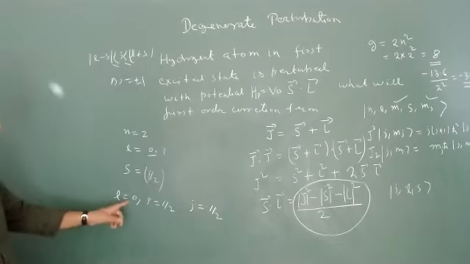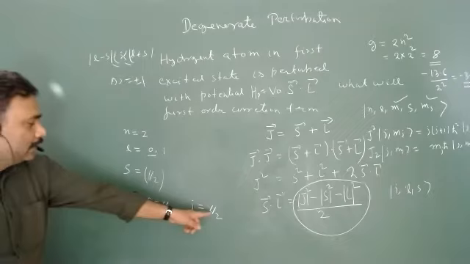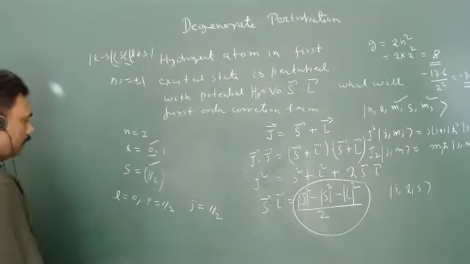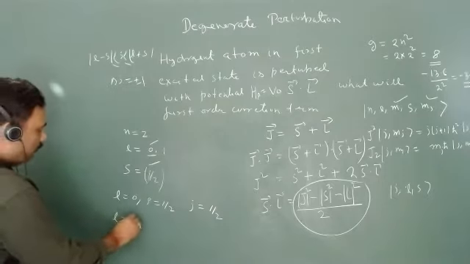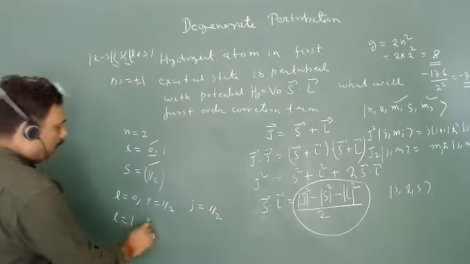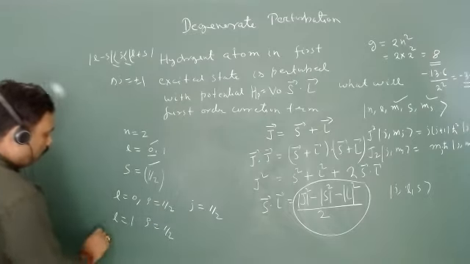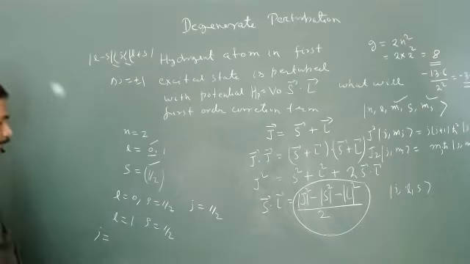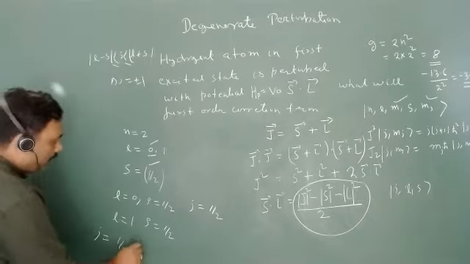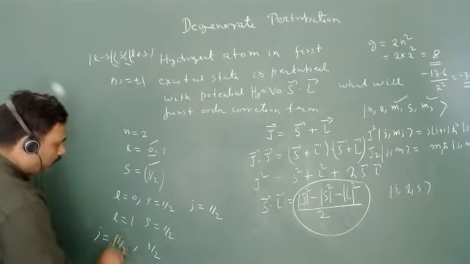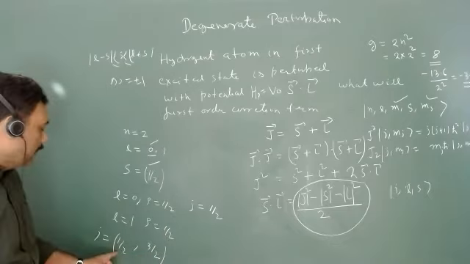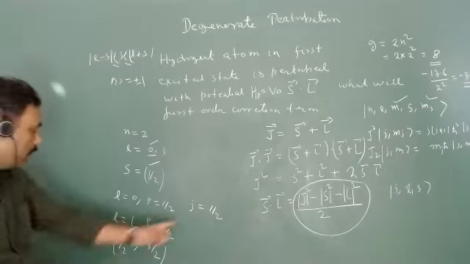Now, for L is equal to 0, S is equal to half, J is equal to half. So I have done this one, and this is one quantum number set. But what about L is equal to 1 and S is equal to half? What are the possible values of J? The possible values of J are half as well as 3 by 2. So you can have J equal to either half or 3 by 2.